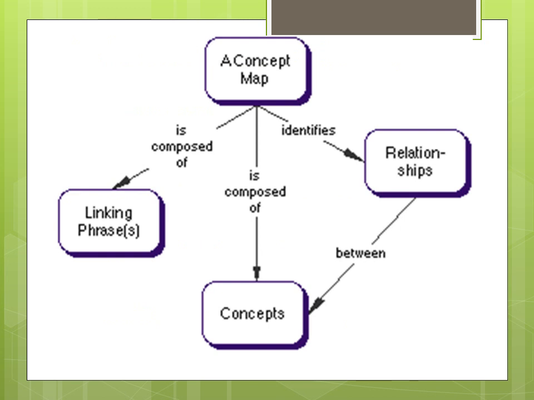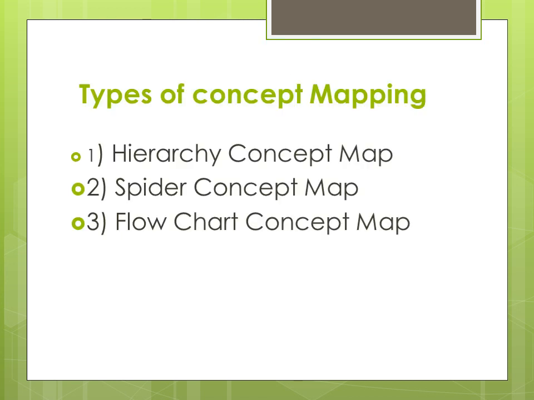Here you can see that I have taken this figure, where the topic we are studying right now is clearly mentioned. I have taken that topic as concept map. A concept map identifies relationships between concepts. All these are the cross links. So these are showing the relationship between concept 1 and concept 2.